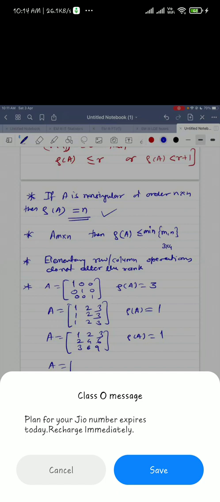So here, students, you observe. In MCQs, the questions will not be so lengthy. You just have to observe the numbers carefully. You observe that the sum of the first two rows is the third row, isn't it? If you add the first row to the second row, then R1 plus R2 is nothing but R3, right?